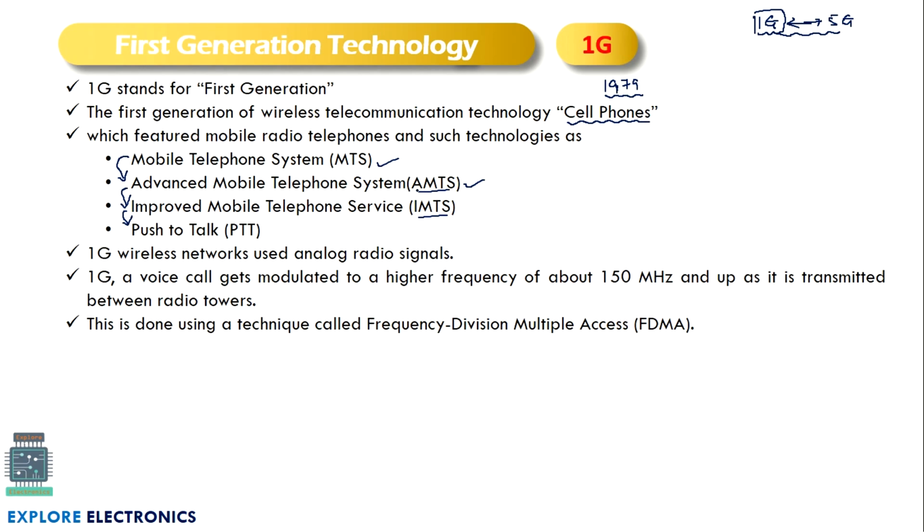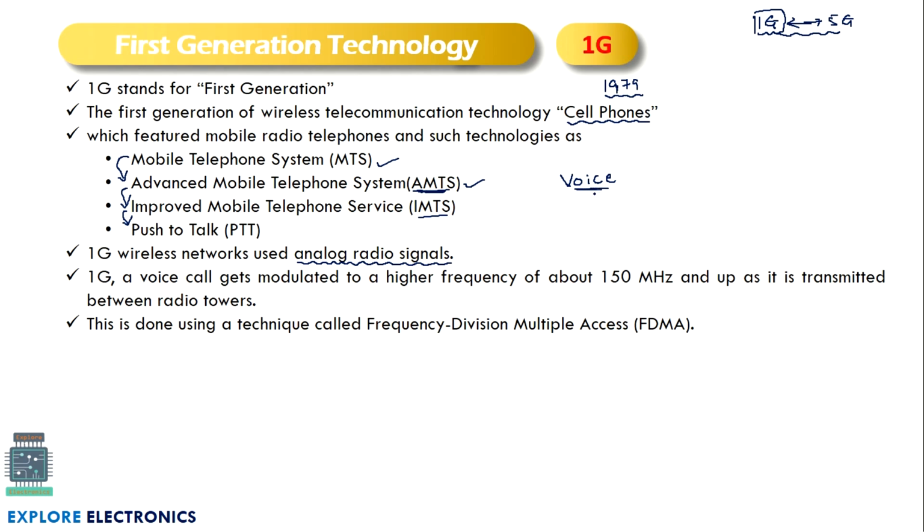Out of this, AMTS is one of the important technologies we need to understand to get to know what service 1G actually gives. In this 1G wireless technology, analog signal will be used to transmit from person A to person B. Means the communication is going to happen through radio signals since it is a wireless communication. The communication which is happening is purely analog signals. So we say analog radio signals are going to be used in this communication. Since it allows only voice signal to transmit, there is no data transmission allowed in 1G. The technology supports only voice communication between the two parties.